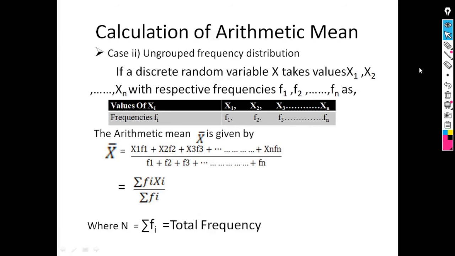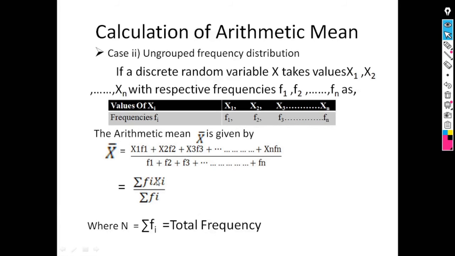If a discrete random variable x takes values x1, x2 up to xn with respective frequencies f1, f2 up to fn, then the arithmetic mean is denoted by x bar and is given by x bar equals x1 f1 plus x2 f2 plus x3 f3 up to plus xn fn, divided by the sum of frequencies, f1 plus f2 plus f3 up to fn.